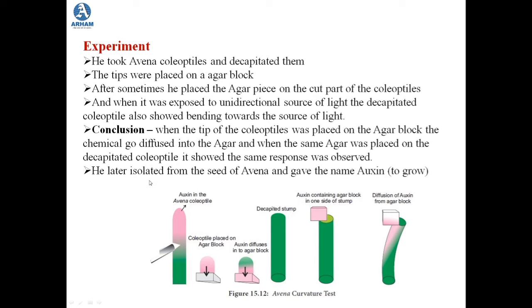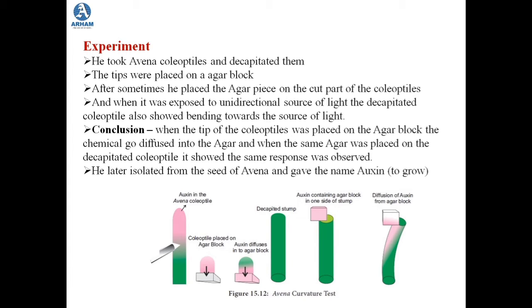Then the tips of the coleoptiles which he had decapitated, he placed on an agar block. Now what is an agar block? An agar block is a gelatinous substance which is made up of different nutrients. After some time, all the chemical from the tip of that coleoptile diffused into the agar block.